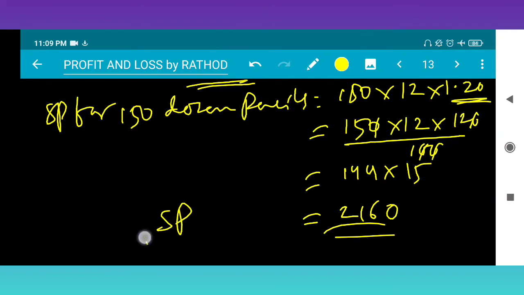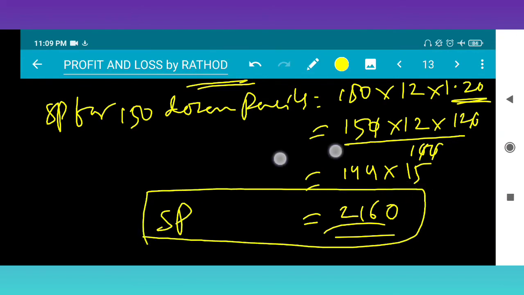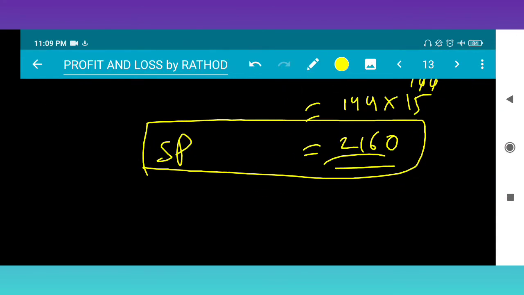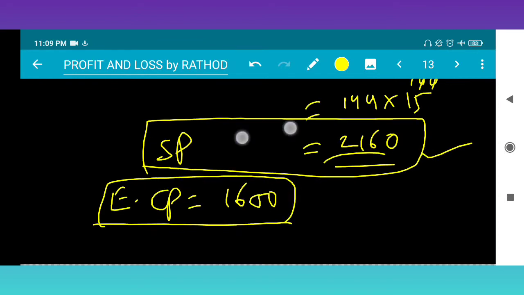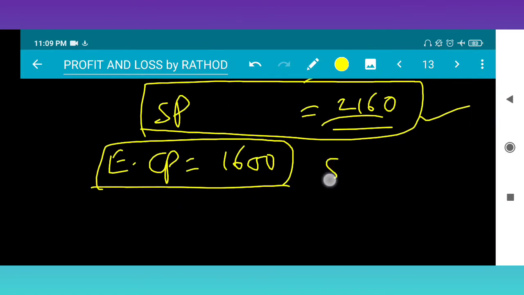We have already solved the CP. Effective cost price is 1600. So SP is greater than CP, so there is profit.